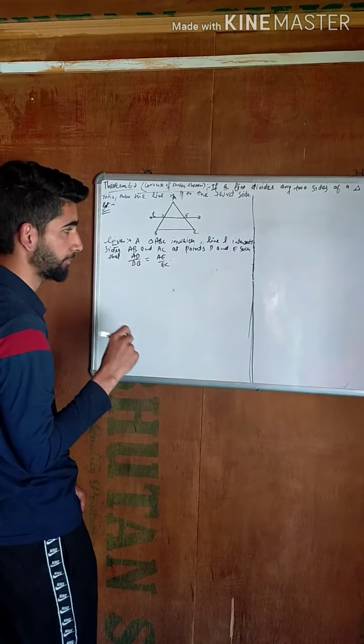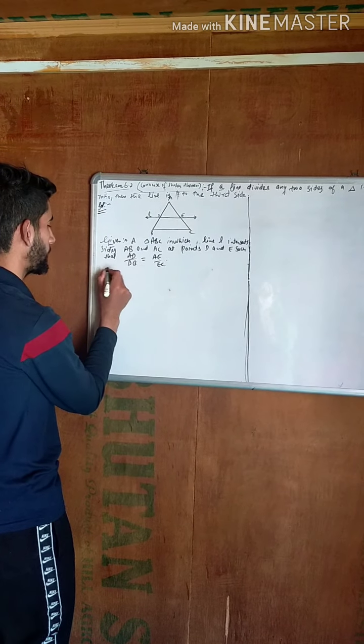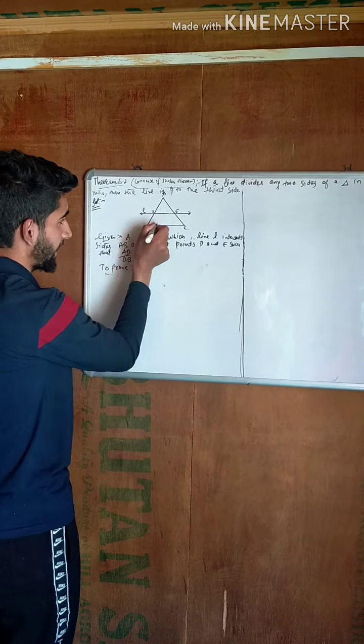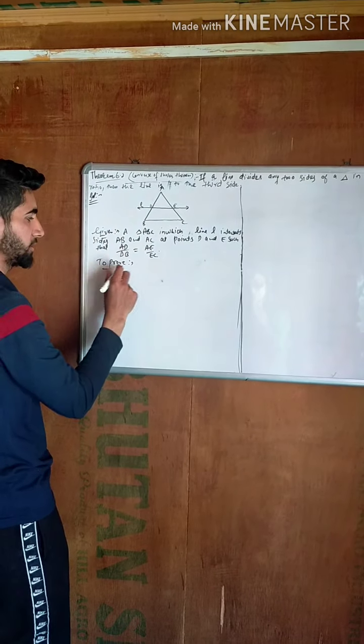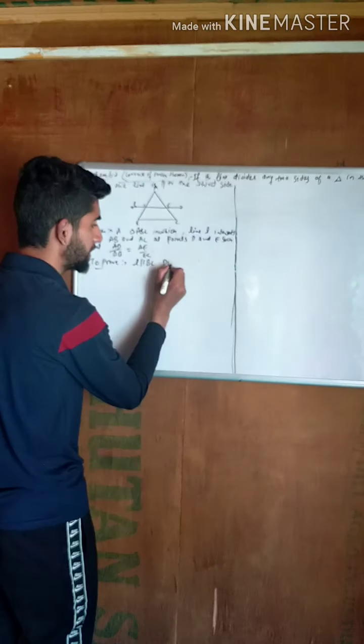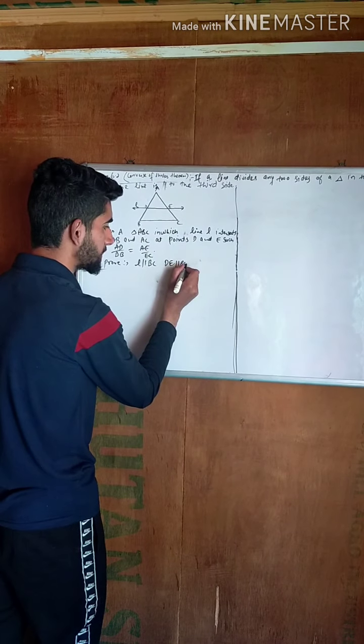This is given. Now, to prove: we have to prove that this line L is parallel to BC, that is L parallel to BC, or we can say DE parallel to BC.